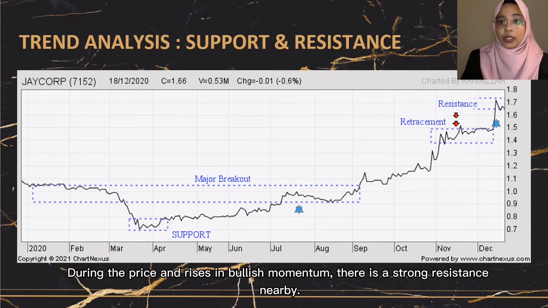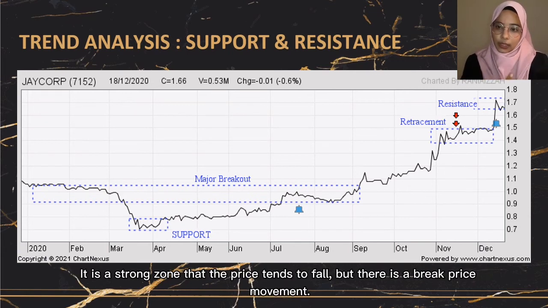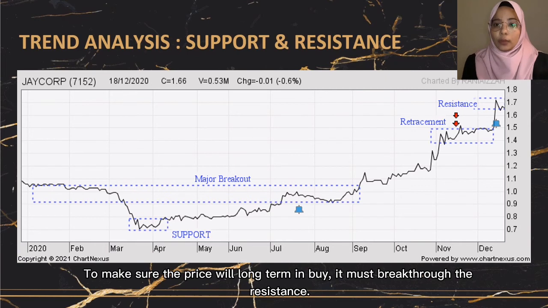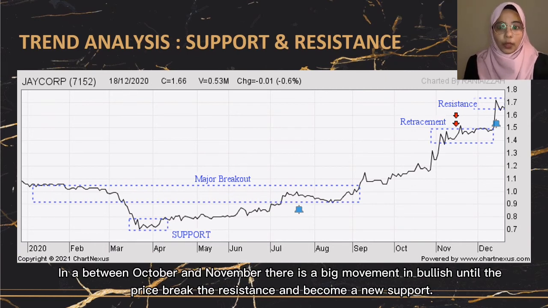During the price rises in bullish momentum, there is a strong resistance nearby. It is a strong zone where the price tends to fall, but there is a breakout price movement. To make sure the price will go long-term in buy, it must break through the resistance between October and November. There is a big bullish movement until the price breaks through the resistance and becomes a new support.